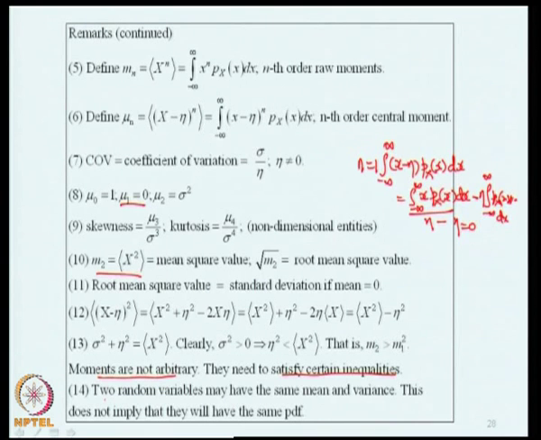Finally, we can remark that we can have two random variables which may have the same mean and variance, but this does not mean that the two random variables will have the same probability density function, because their other moments can be different.